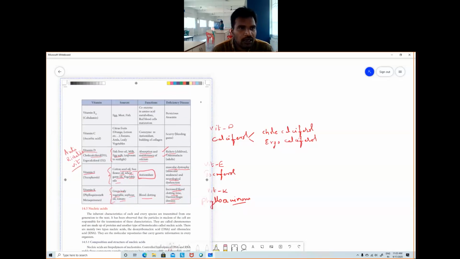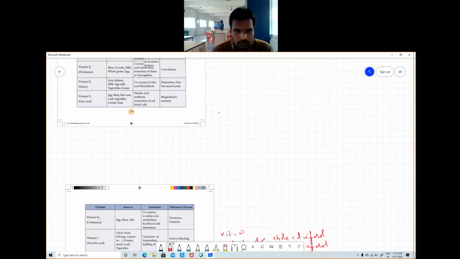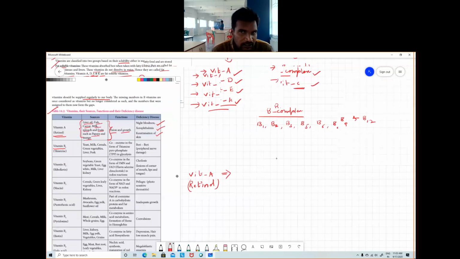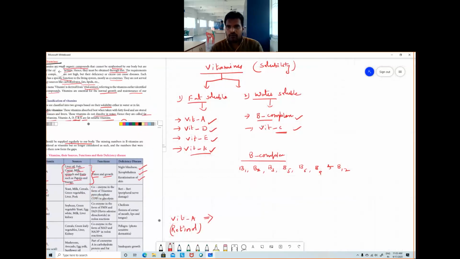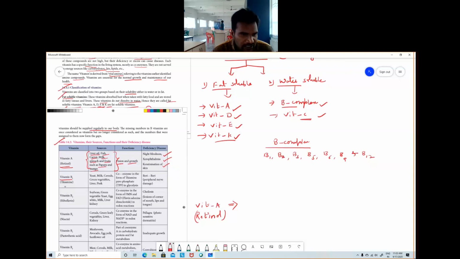Now come to the water soluble vitamins. I already told you, there are two water soluble vitamins. One is the B complex vitamin, and the second one is vitamin C. These are the two vitamins that come under water soluble. B complex includes B1, B2, B3, B5, B6, B9, and B12. If you see the names of them, B1 is thiamine.